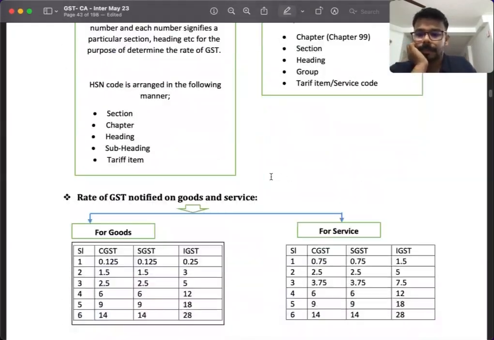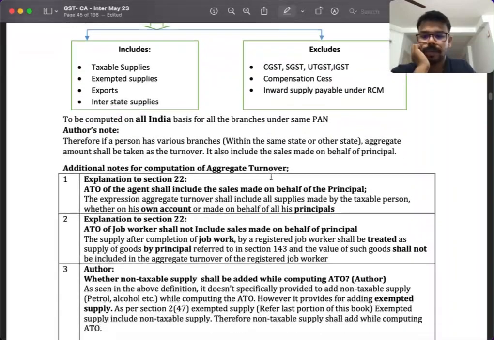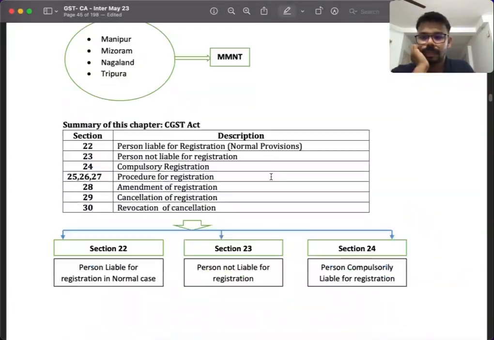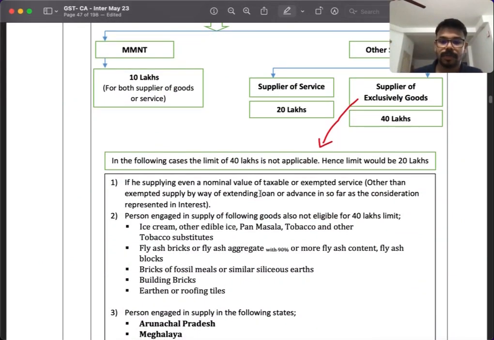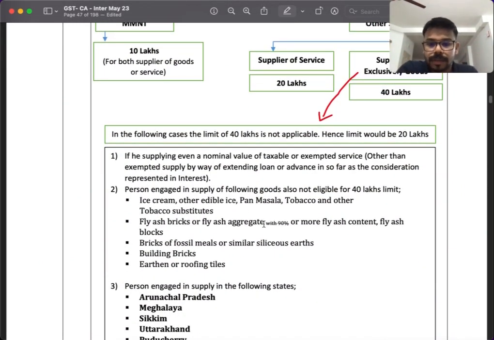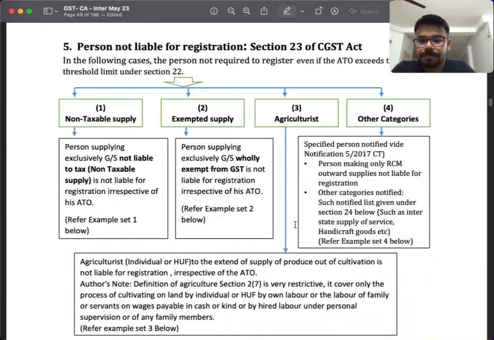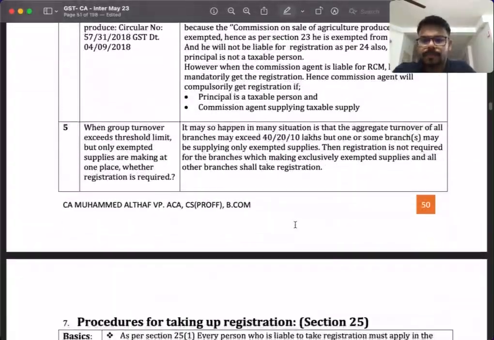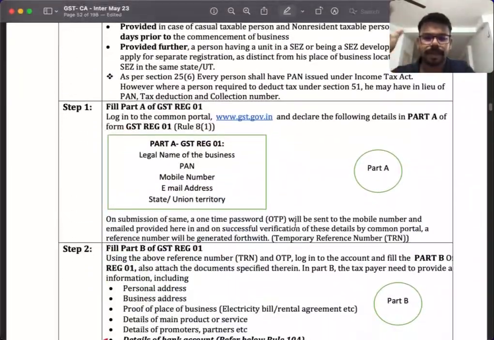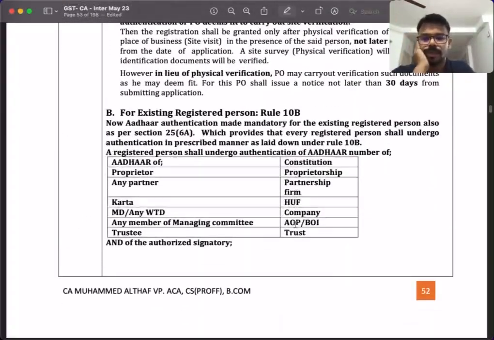Then in the registration chapter there is a small amendment. The 40 lakh limit is not applicable for certain people, right? They have removed this 90%. That is one amendment, and the main amendment they have brought in the registration: that 90% they have removed. So it can be checked in the exams also.